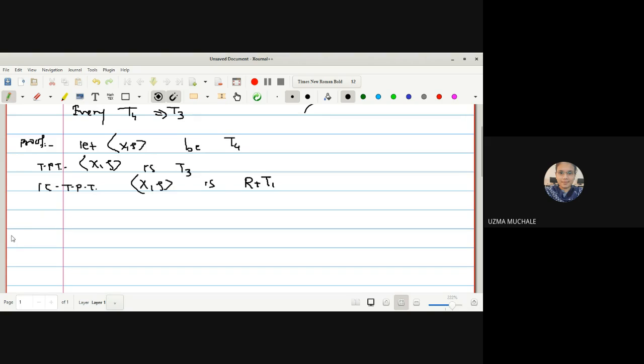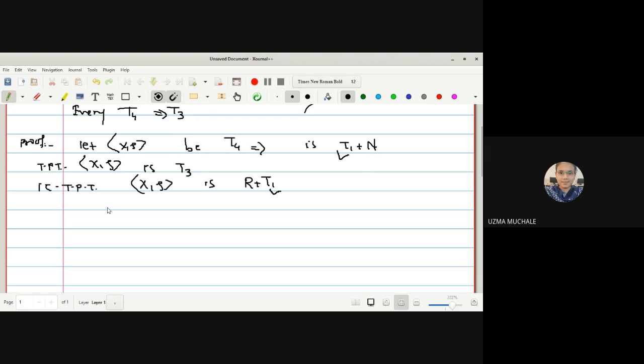Correct? If we want to prove it is T3, we have to prove it is regular and T1. But what is given to us? X is a T4, which means that X is T1 plus normal. Correct? So already we have T1 space.